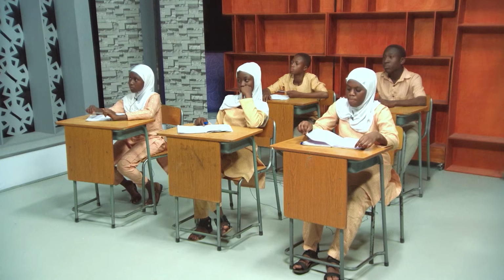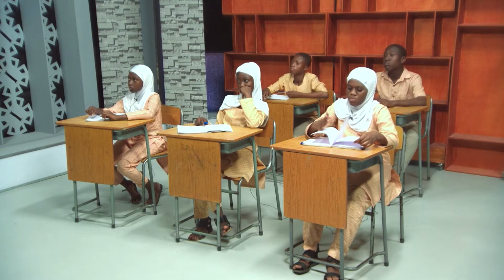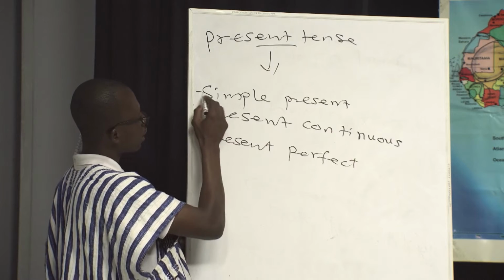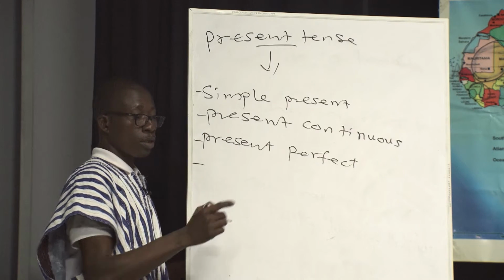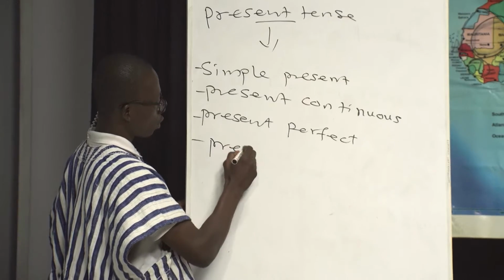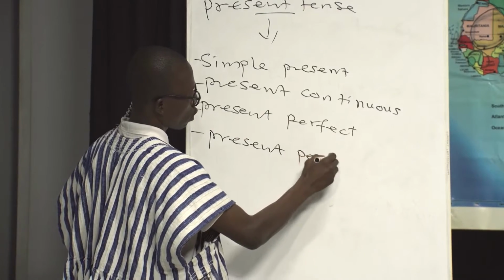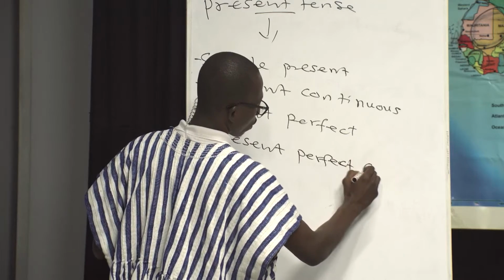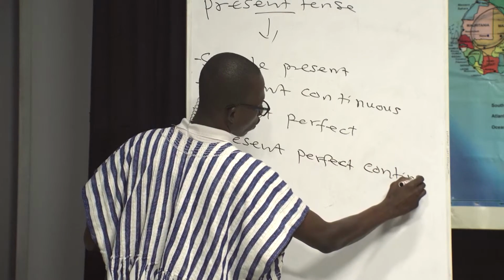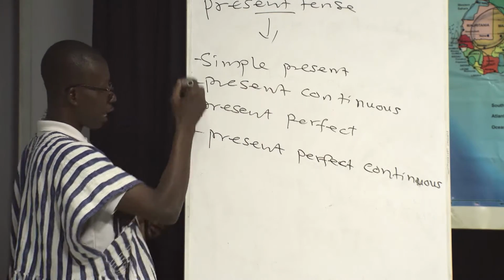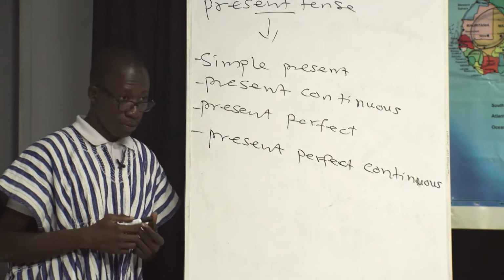Yes? Present continuous. Then we have what? Present perfect. Do you now remember? Good. And then the last one is, yes, Hofaida. Present perfect continuous. Good. These are the branches we identified under the present tenses.